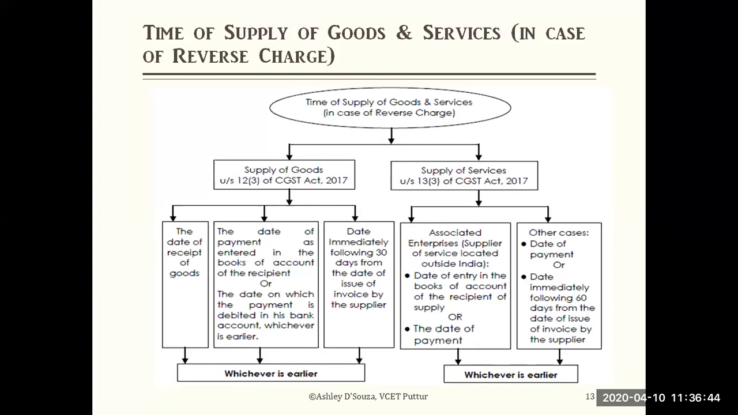Example: the supplier has issued the bill. From that date, count 60 days. On the 61st day, I have to consider whichever is earlier, the date of payment or the 61st date from the date of issue of the invoice.